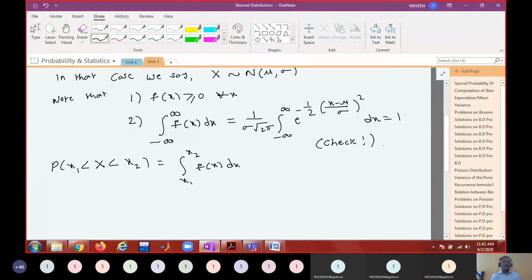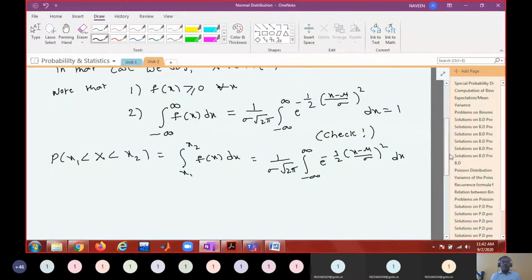Am I right? So what is f of x? You just substitute the PDF: 1 by sigma root 2 pi, e power minus 1 by 2 into (x minus mu by sigma) whole square dx.